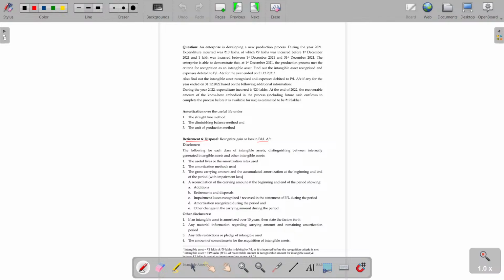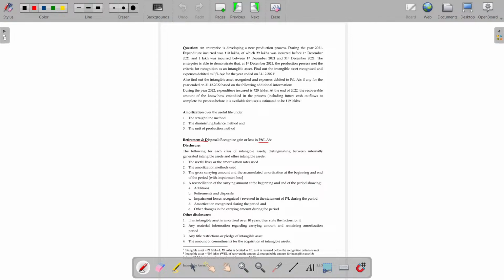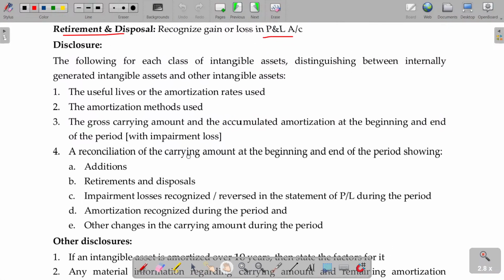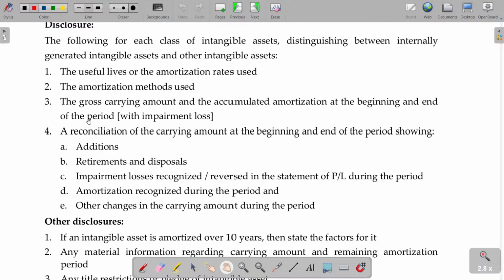So, the last theory, disclosure. Okay, disclosure. What do you disclose? The thing what you do, you have to disclose here. The assets, how do you recognize what intangible assets you have and its useful life? How do you amortize? Gross carrying amount, amortization amount, and the closing value. Any addition you have done, like property, plant, equipment, you have to show all the details. That's all.